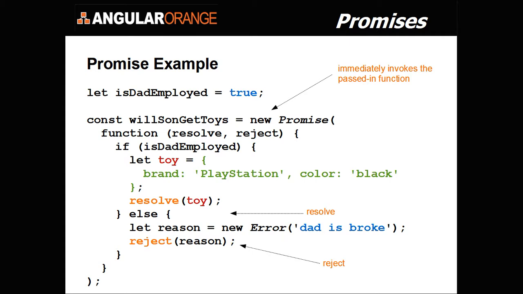Okay, so what I do is I define a new promise, and let's suppose I'm in a function. I do a constant, will son get toys? And I define a new promise. In the promise, it immediately invokes the passed-in function. So I define a function which has a resolve and reject. And I say, if is dad employed is true, I let toy equal some JSON data, and I resolve the toy.